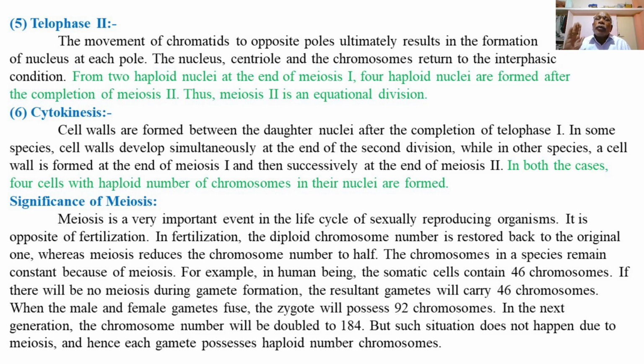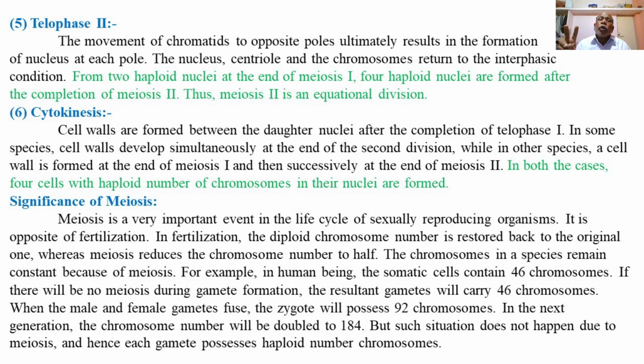So at the end of the second meiotic division, or at the end of telophase second, two daughter nuclei with the haploid set of the chromosomes are formed in each of the cells.